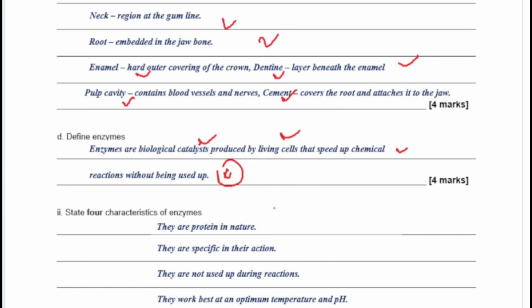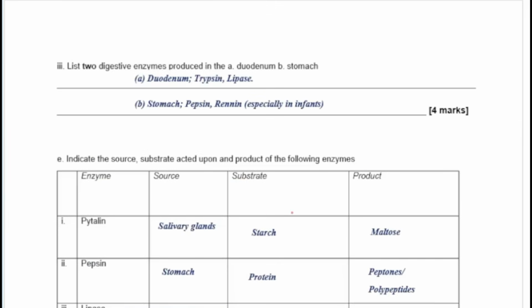Characteristics: number 1, they are proteinous in nature. Next, they are specific in their action. The next one, they are not used up. We talked about that in the definition. And then the enzymes are temperature and pH specific, meaning they work at a particular temperature and pH. Example, your protease enzymes or the enzyme in the stomach would work at an acidic pH, and then the ones in the small intestine will work at an alkaline pH.